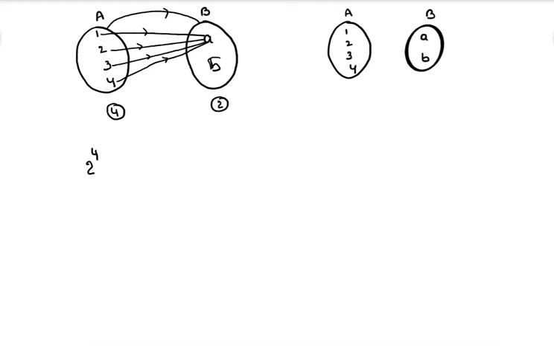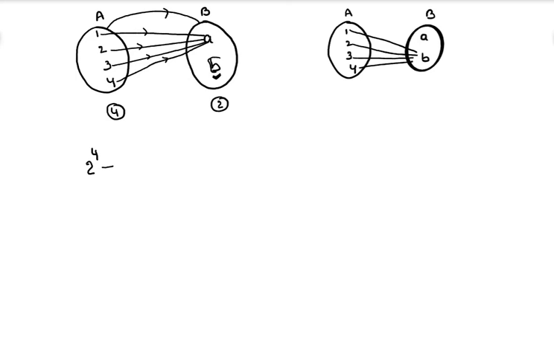For this element B, there is no pre-image. This element has no pre-image. That is the reason it is not an onto function. Similarly, all the elements are connected with B. This is also not an onto function, except these two. Remaining all are onto functions only.